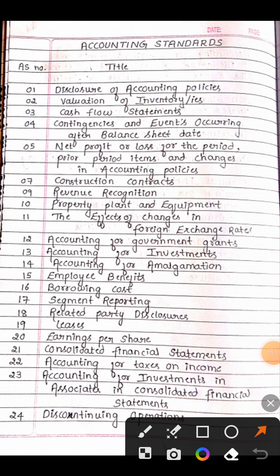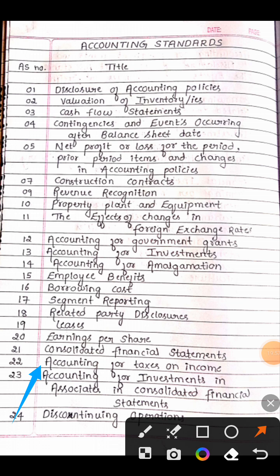So next is AS 22. AS 22 is accounting for taxes on income. It's basically telling you about the income tax. They just change the words, right? So please remember, as the title is here, do not interchange the words, because the title should be mentioned as they are specified. Do not change it. So AS 22 is accounting for taxes on income.